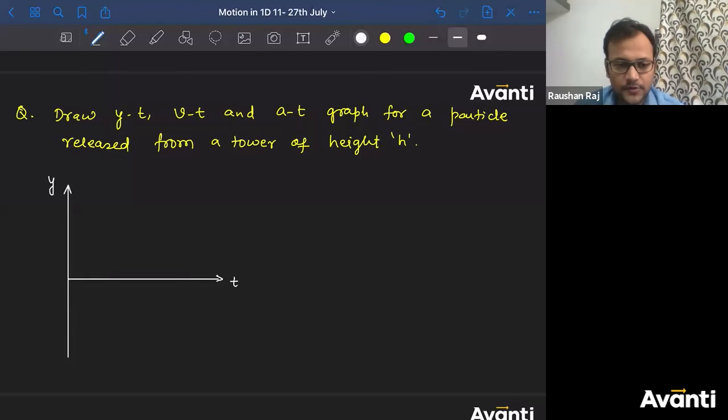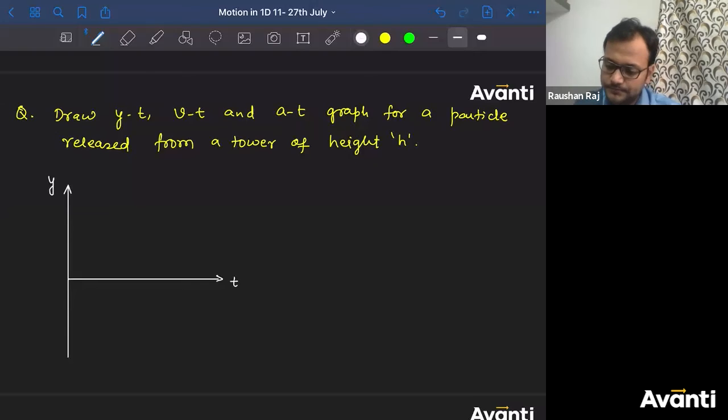So right now you have two convenient options. The first option is that I consider the ground as the y equal to 0 value, or the second option, I consider the top of the tower as y equal to 0. Both of them can be assumed. There is no problem with that.